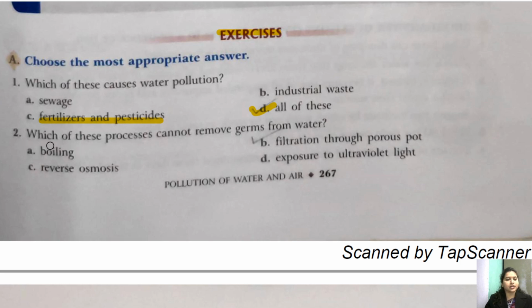Question 2. Which of these processes cannot remove germs from the water? इनमें से कौन सा ऐसा प्रोसेस है जो जर्म्स को रिमूव नहीं कर सकता? Boiling. जब हम पानी को बॉयल करते हैं, so it becomes pure, वो अच्छा पानी, साफ पानी हो जाता है. Why? Because it kills the germs. Okay, next is filtration through porous pot.